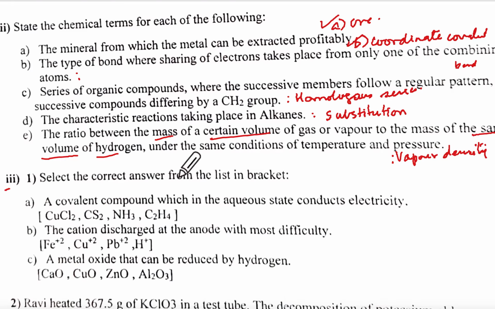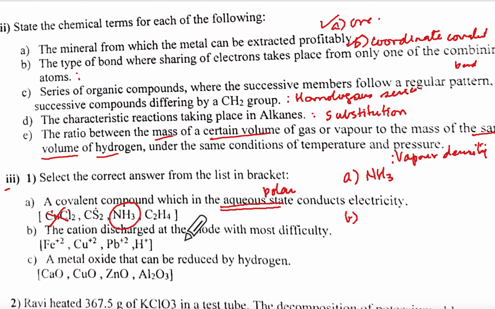Then third one, select the correct answer in the list of brackets. Covalent compounds which in aqueous state conduct electricity. If in aqueous state conduct electricity means they are polar. Polar covalent. Which is polar covalent? This is metal and non-metal, so not this. This is ionic bond, no? Ionic compound. I want covalent compound. Not this polar. It will be ammonia, correct? It dissolves in water. It becomes NH4OH, correct? Yes. So A will be NH3.